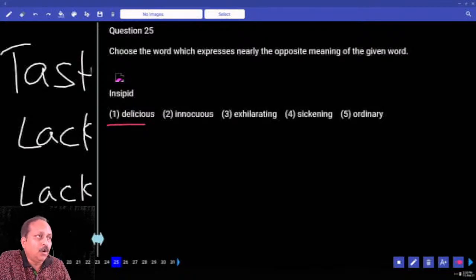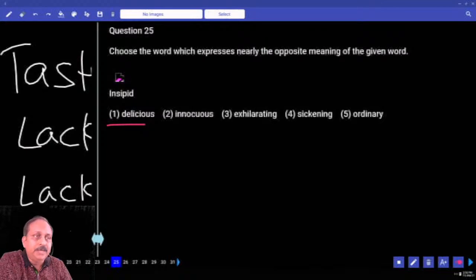Innocuous. Easy to guess. You all know the word inoculation. Who has a biology background? Inoculation is nothing but vaccination, protection from. So write the meaning of innocuous: harmless. Not causing harm. Simply write harmless.